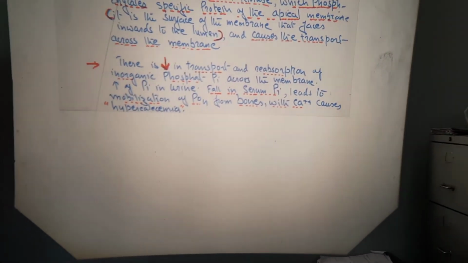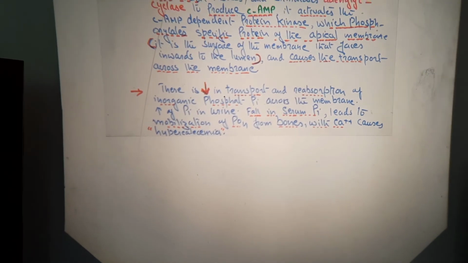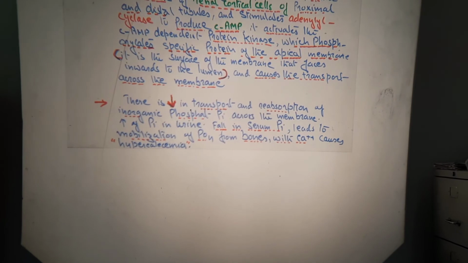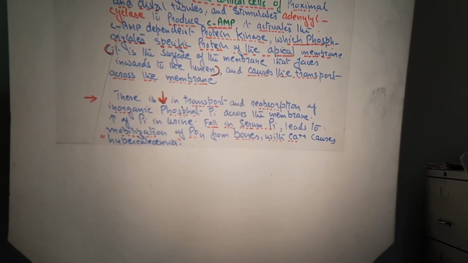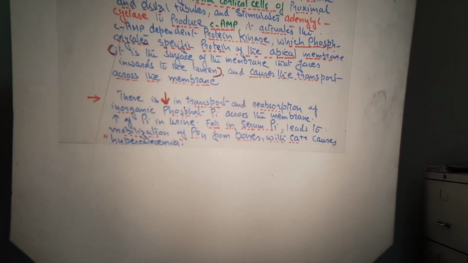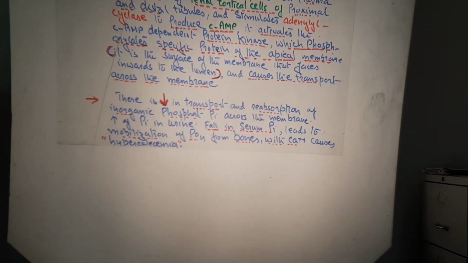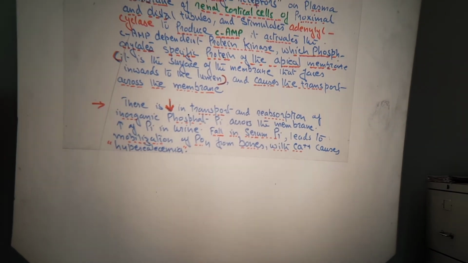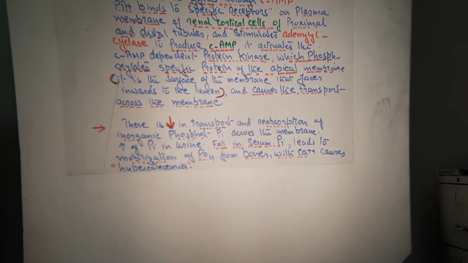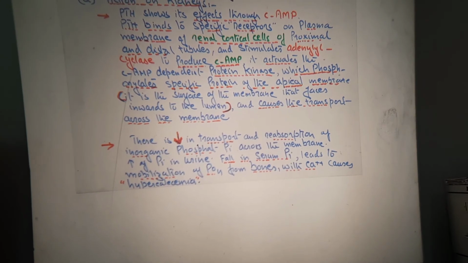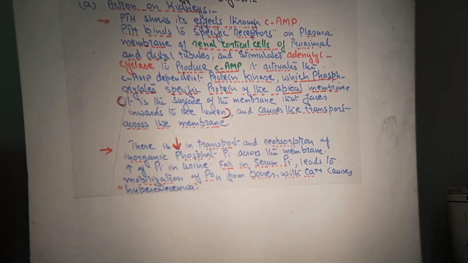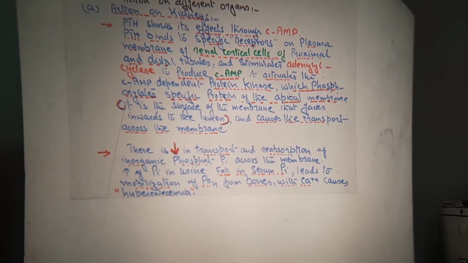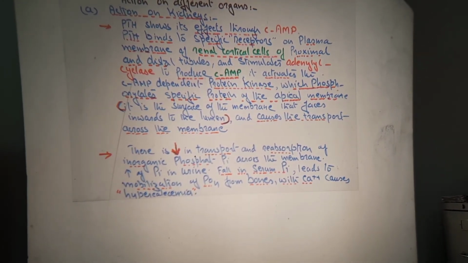the calcium and phosphorus ion concentration in the blood plasma, by absorption and by inhibition of absorption. So in this case, there is decreased transport and reabsorption of inorganic phosphate across the membrane, and increase of inorganic phosphate in the urine, with a fall in the serum phosphate.